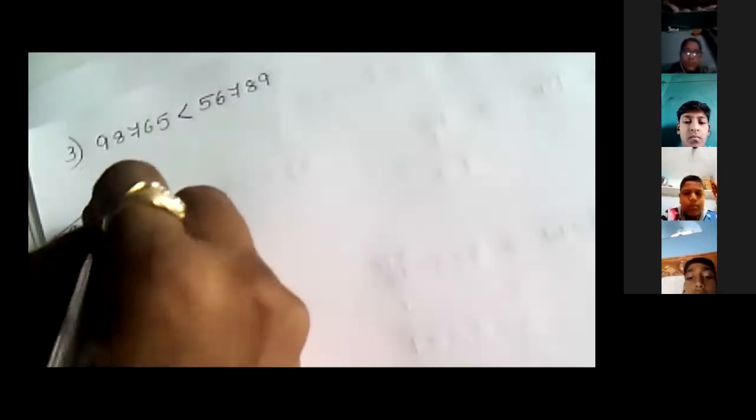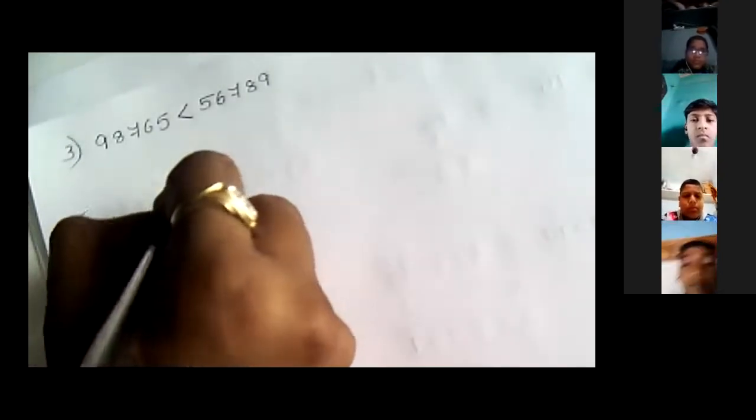Here I'll write down the first question: 0 is the smallest natural number. It's false, right? 0 is not the smallest natural number. 0 is the smallest whole number. So it's false.